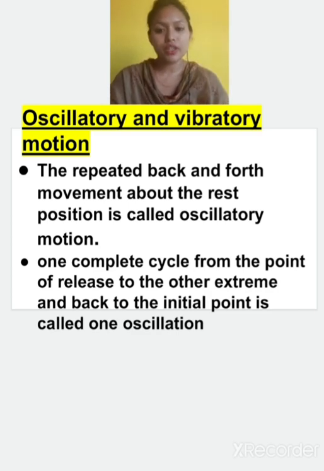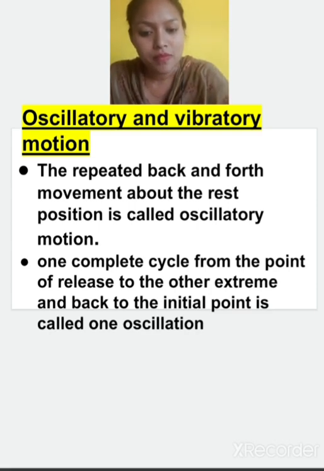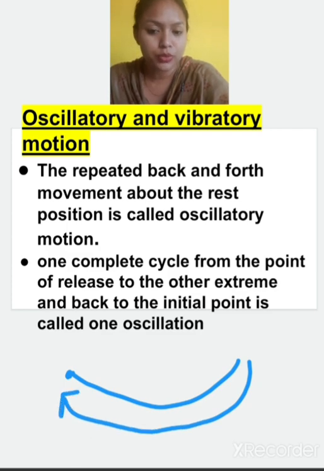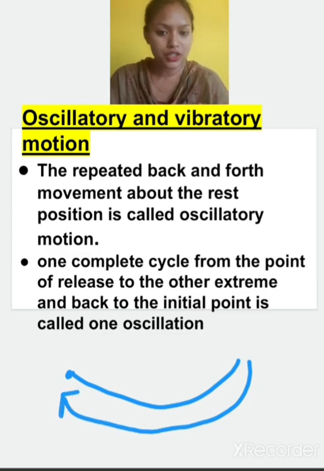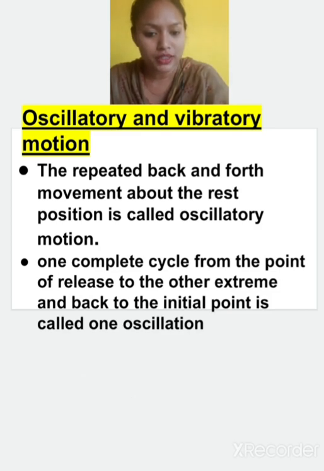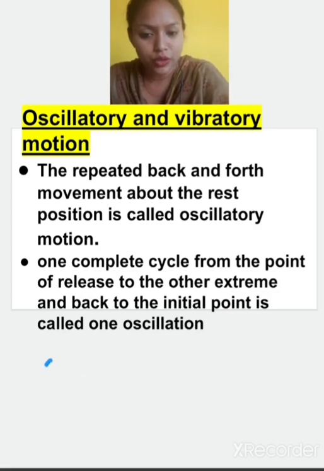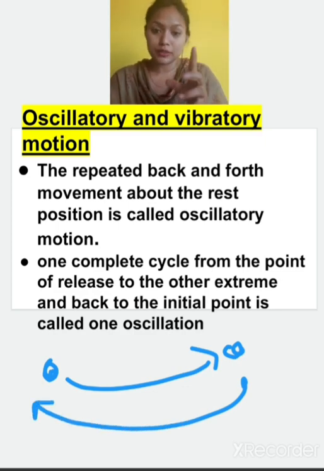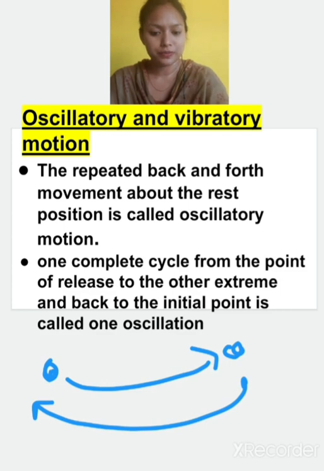oscillatory motion. Now what is one oscillation? One complete cycle from the point of release to the other extreme and back to the initial position is known as one oscillation. If something is starting from here, going here, then again coming back to this position, this complete distance is known as one oscillation. Going from this position to this, and again coming back to the initial position, this is one oscillation.